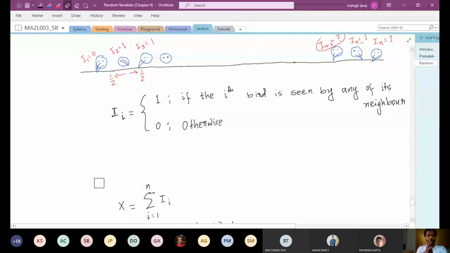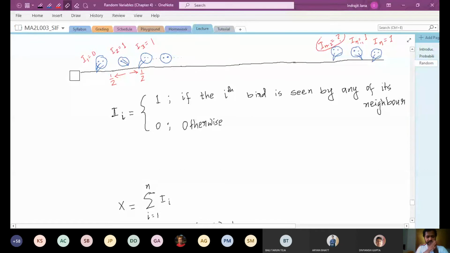Let me explain why that is the case. So what is I_i? It is essentially counting the number of birds who are seen by a neighbor. You go to the first bird and look at the random variable I_1, and see if that bird is seen by its neighbor or not.